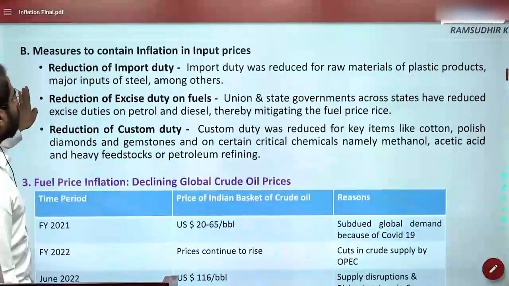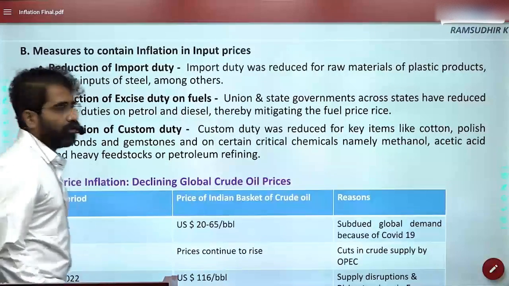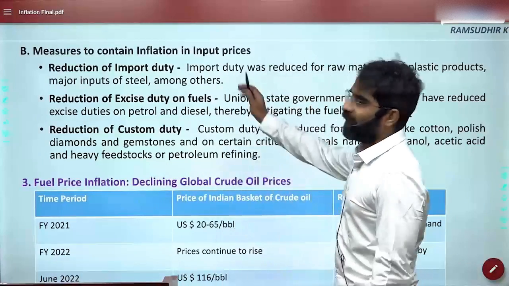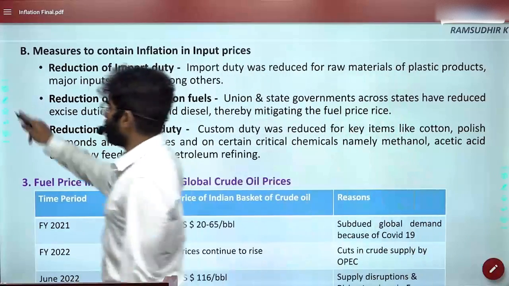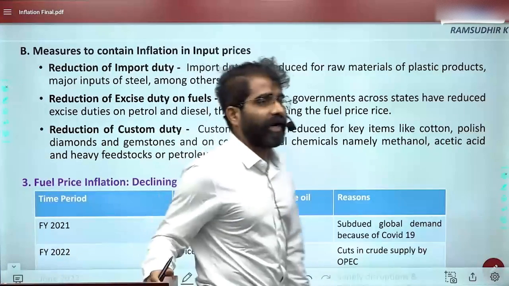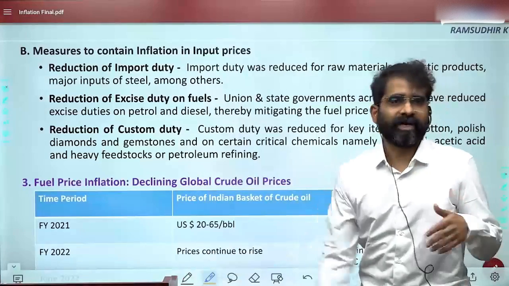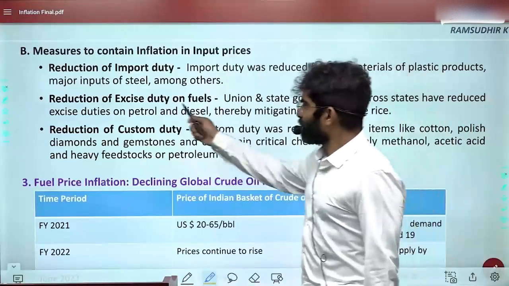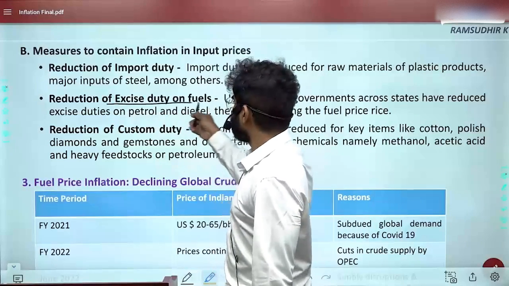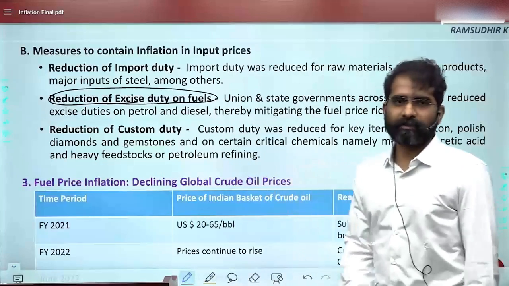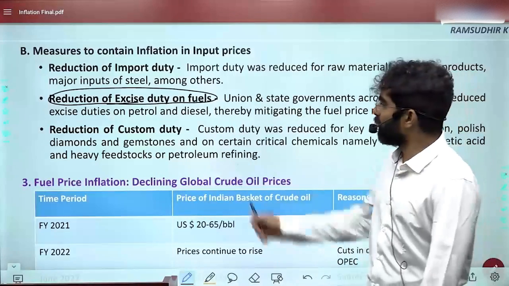So these are some of the measures that were taken to contain inflation on input prices. What did the government do? This is from the government side. This is very useful, especially in the mains. Measures taken by the government to handle inflation: we can suggest these, or in the way forward, we can write these points, very important. One is that the government has reduced excise duty on fuels. They should have done it long back, no comments, but okay.